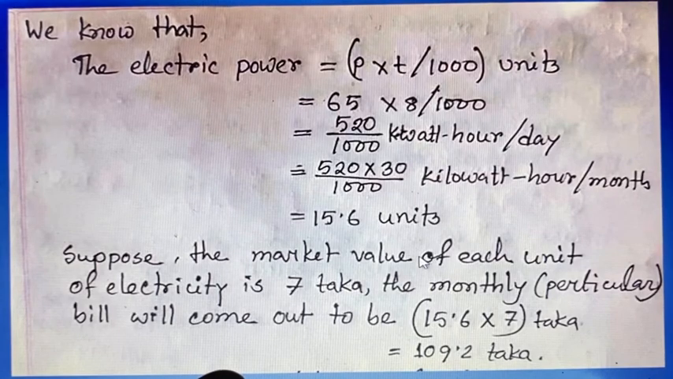Suppose the market value of each unit of electricity is 7 taka. The monthly expenditure or monthly bill would come out to be 15.6 into 7 taka. If we want to mention the monthly calculation, we have to multiply by 30.